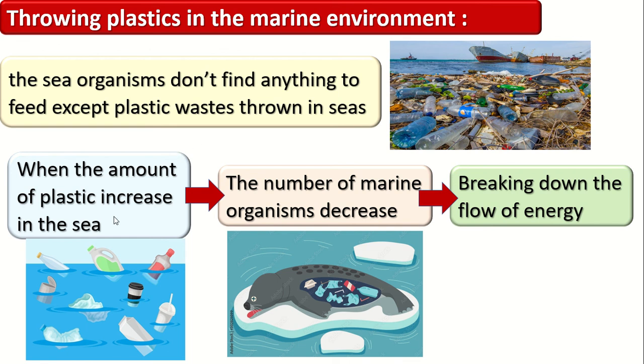So when the amount of plastic increases in the sea, what will happen to the organisms? The number of marine organisms will decrease. Why? Because they are eating the plastic and they die. So what will happen to the energy flow or to the food web? We are breaking down or destroying the food web because we are decreasing the number of marine organisms in the sea.